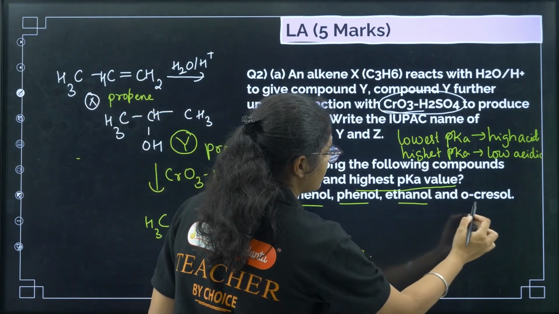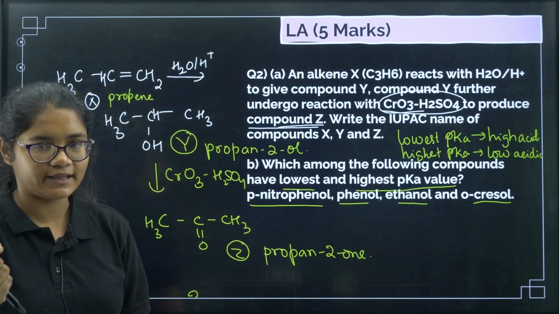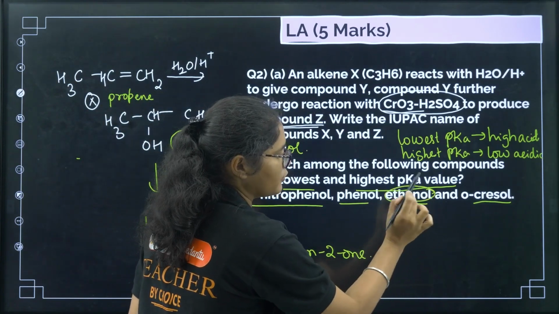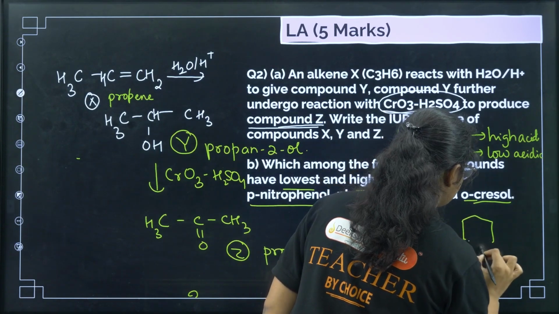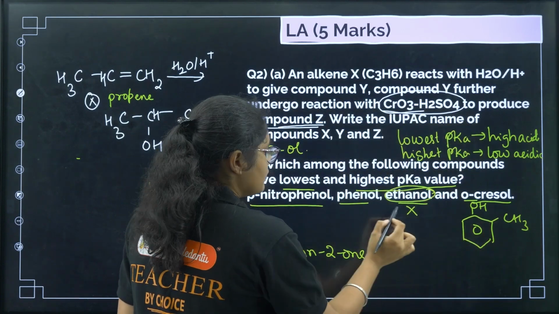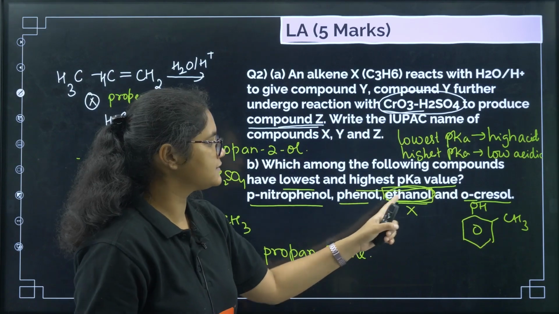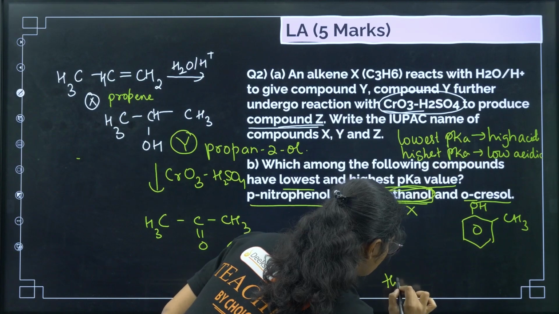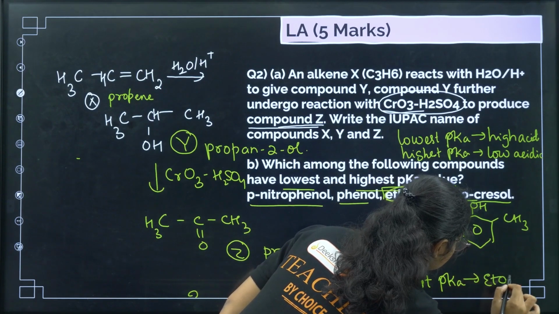Para-nitrophenol, phenol, ethanol and orthocresol. So now if you see, phenols are always more acidic than alcohols, right? So this one is the least acidic. Orthocresol is what? You have OH and CH3 here. Now, this one will be least acidic because it is an aliphatic alcohol. So least acidic means it will have the highest pKa value. So the highest pKa value is for ethanol.